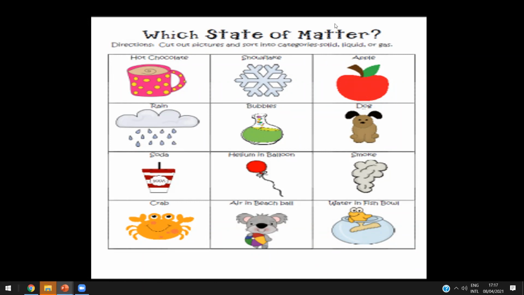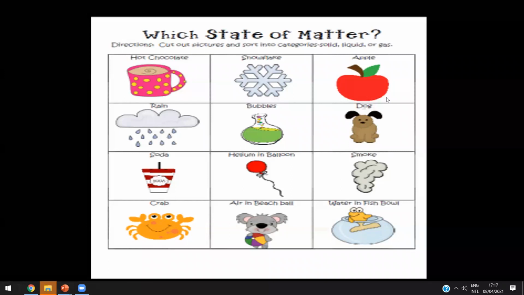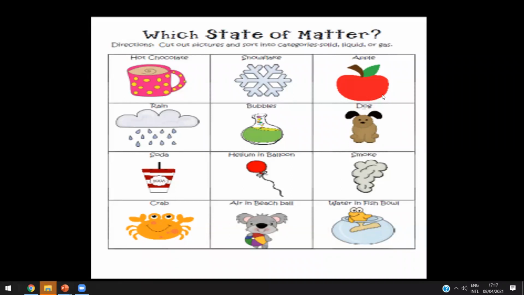What about the apple here? Apple. Solid. Yeah, great job. What about the dog? Solid. Great job. What about the helium in the balloon here?